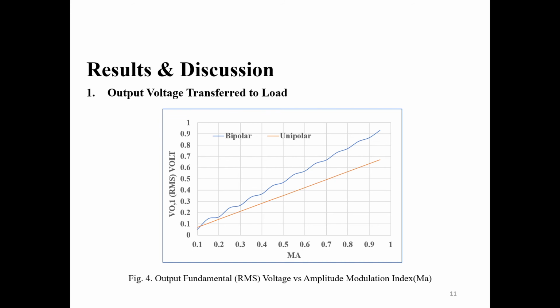Since both schemes require a different number of cells for producing an equal number of voltage levels, we normalize their values with a common base, and the x-axis is the amplitude modulation index, which is changing from 0.1 to 0.95.